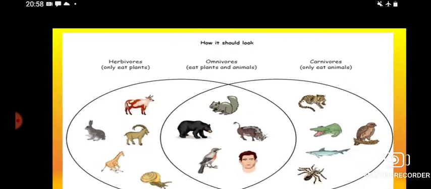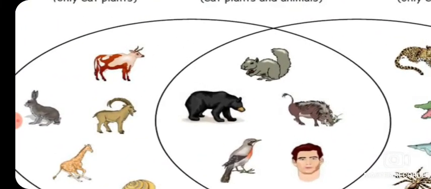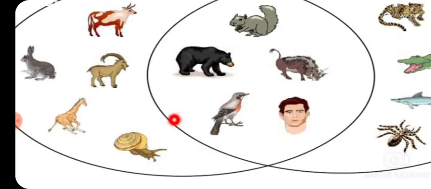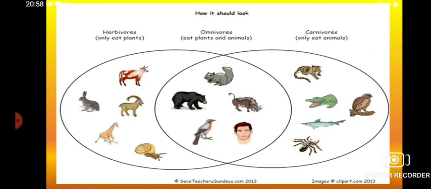So what are the examples? Here you can see the examples are the giraffe, then the rabbit, the cow, then deer, then you can see the snails. These are examples. Obviously there are many more animals in the category of herbivore. In short we can say these animals are considered herbivorous animals. Herbi means plant and vorous means eater. So they are only the plant eaters, the animals which directly eat the plant.